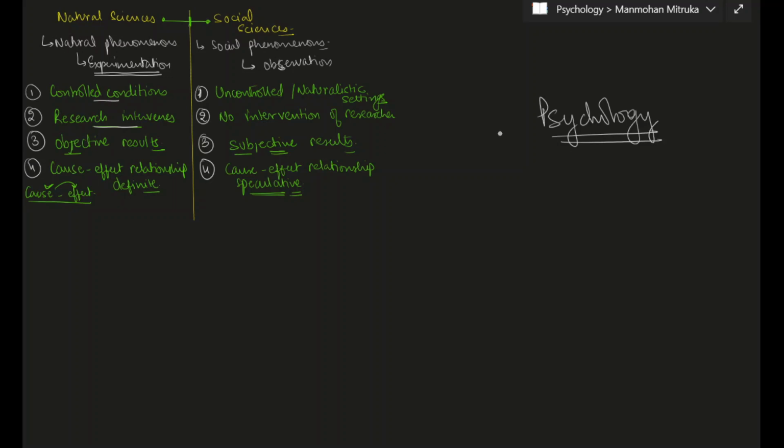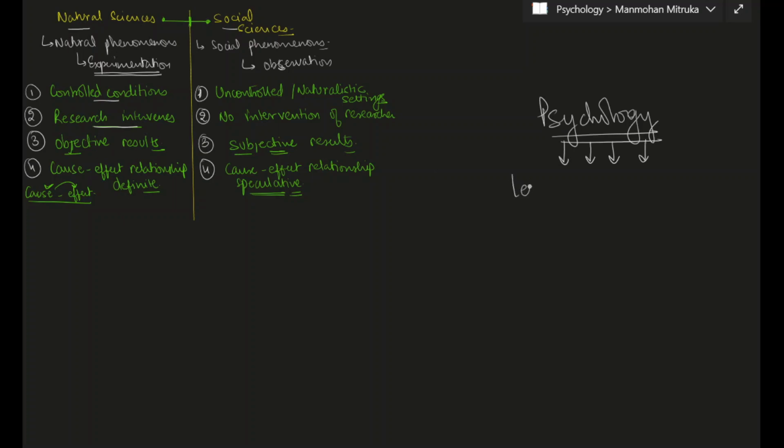So if I look at the characteristics of psychology, when we are trying to derive knowledge with the help of the method of observation or experimentation, the control is not as huge as in the case of natural sciences, and it is also not as little as in the case of social sciences.